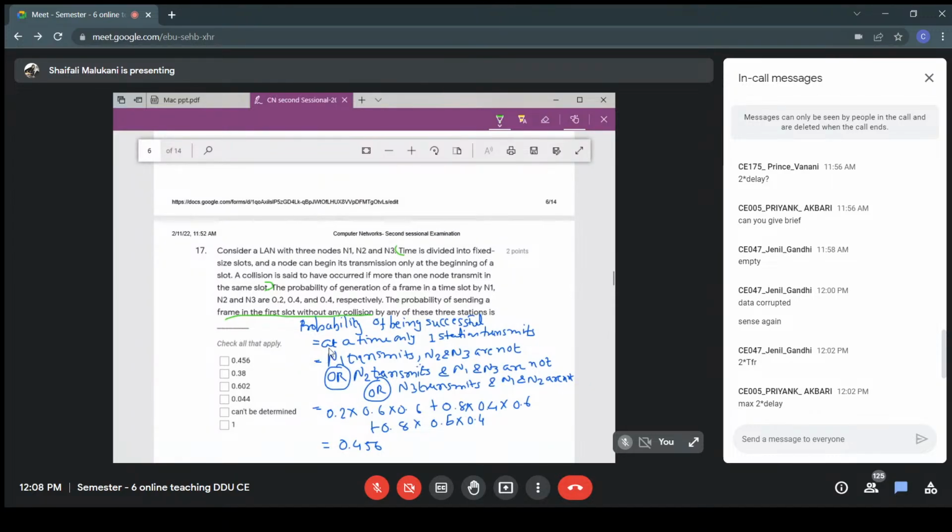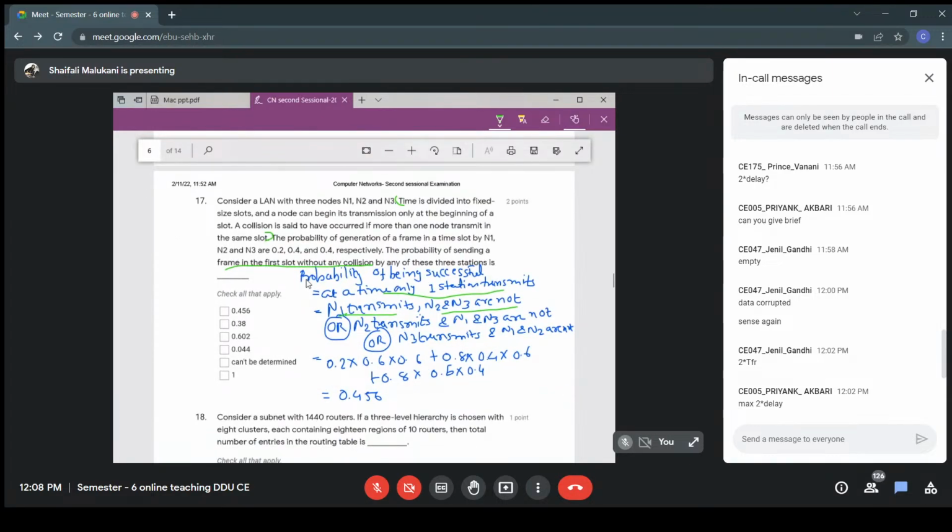We have to find the probability that there will not be any collision. That means only one station is transmitting at a time, and then and only then the collision will not be there. So we need the probability that N1 transmits and N2 and N3 are not, or N2 is transmitting and N1 and N3 are not transmitting, or N3 is transmitting but N1 and N2 are not transmitting, right?